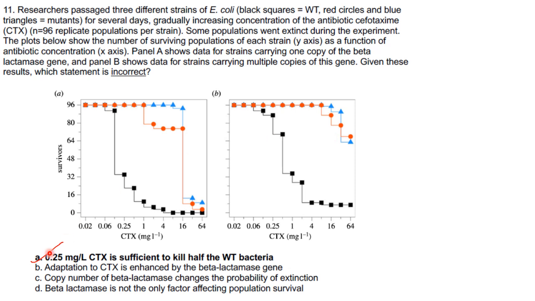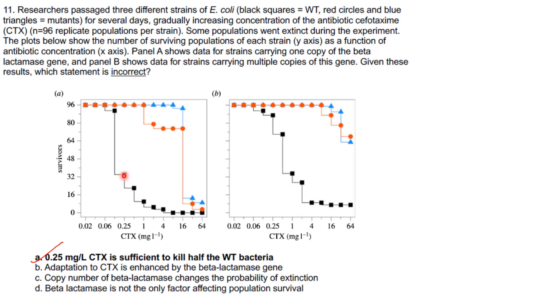Now read the options. 0.25 mg per liter cefotaxime is sufficient to kill half the wild type bacteria. If you see here, 0.25 mg is over here. Only 32 are survivors. That means somewhere around 64 have died, 96 minus 32.